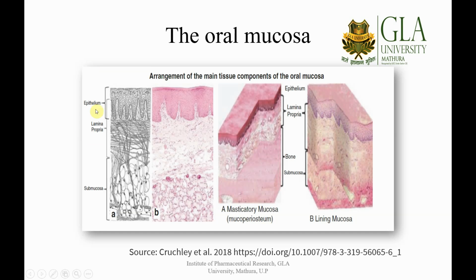It can be divided into the epithelium, then the lamina propria, and then the submucosa. This is the histological picture of this drawing.